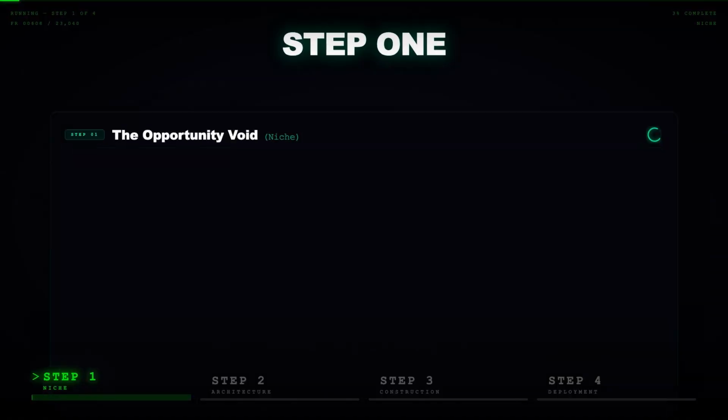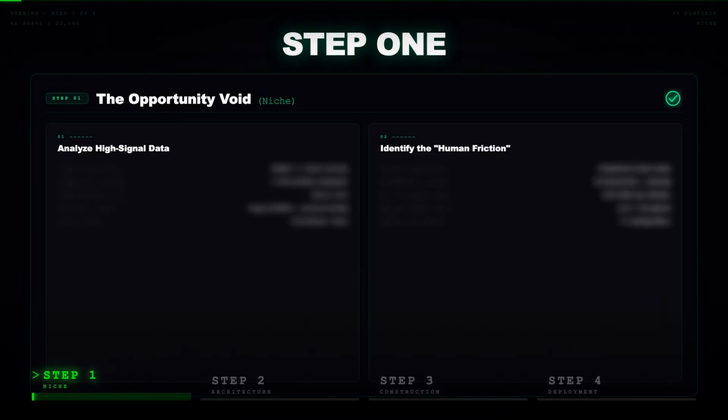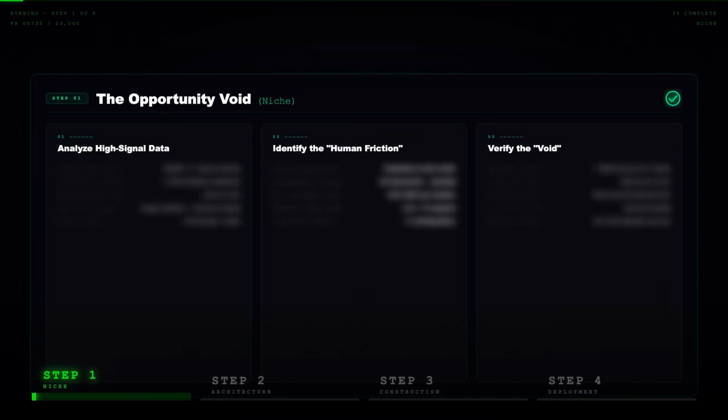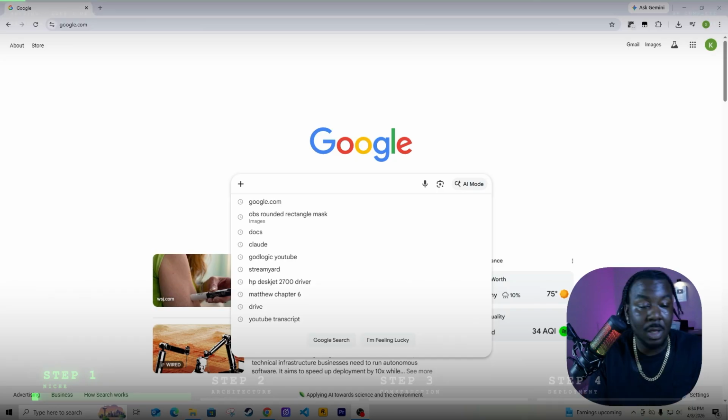So before I tell y'all how to not produce AI slop, we're gonna get into the first step of the system, right? And honestly, this is what I would think is the easiest part, and here's why. I know a lot of us are tired of the word niche, however you pronounce it, but it is important. And what makes this system great is you can find a good niche just based on some research.